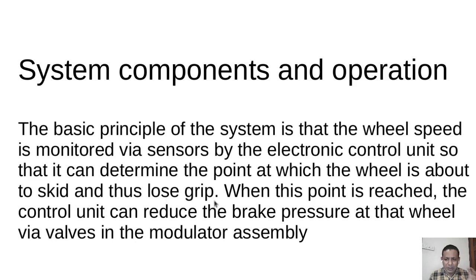By monitoring the wheel speed we can check whether the wheel is going to stop. When this point is reached, the control unit reduces the brake pressure, that is, it reduces the pressure inside the hydraulic unit, and with that we can reduce the braking.